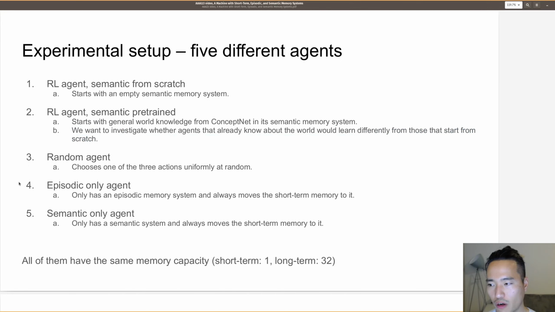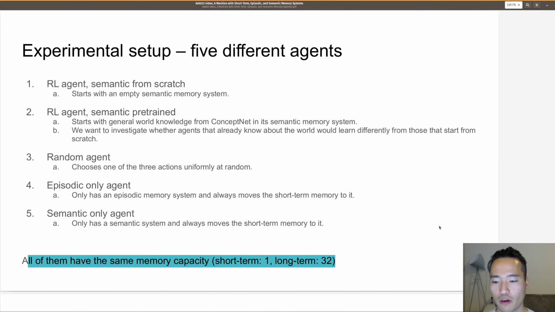And these 3 are the baselines, so we can compare them with the first 2 reinforcement learning agents. Random agent chooses one of the 3 actions uniformly at random. Episodic only agent only has an episodic memory system and always moves the short-term memory to it. Semantic only agent is similar, except that it only has a semantic memory system and always moves the short-term memory to it. All of them have the same memory capacity to make a fair comparison.